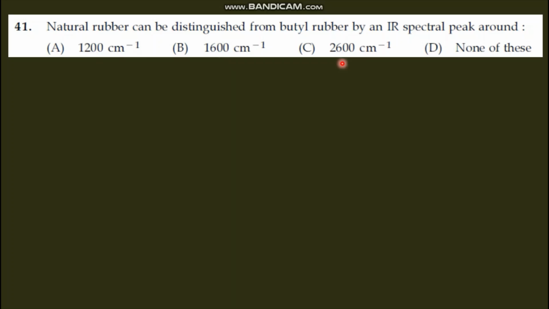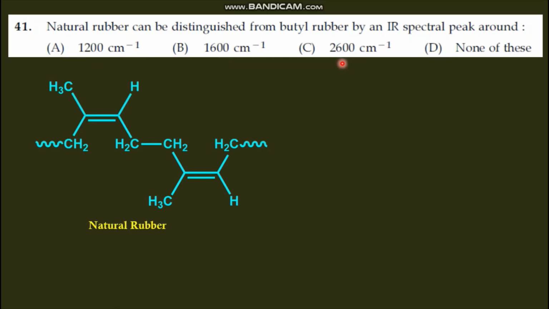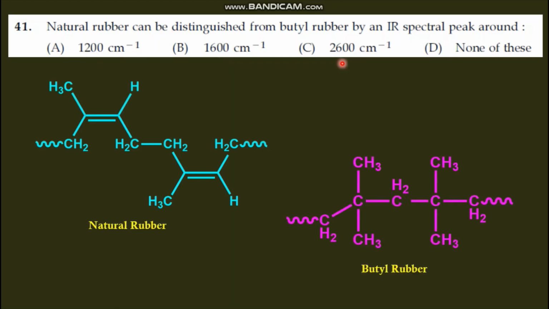First we have to know the structures of natural rubber and butyl rubber. This is the structure of natural rubber and this is the structure of butyl rubber, and the difference between these two is the presence of a C double bond C in natural rubber, which is absent in butyl rubber. So we can distinguish them by the C double bond C stretching. The value comes around 1600 centimeter inverse. So the answer is option B.